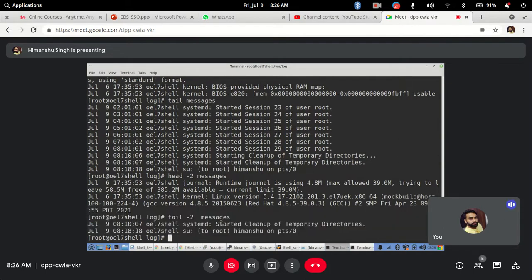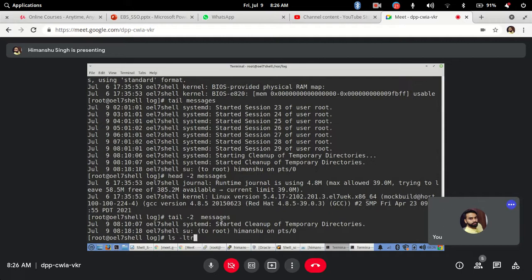Okay, now with tail there is again one benefit, right? That is how to monitor in real time. If you want to monitor a file in real time, at that specific point you will simply go ahead and use an option with tail that will update the file content from bottom to the latest content, whatever it is writing to that file. Normally in Windows you cannot do that. Any file gets updated, it will show you that this file is updated, please refresh it to see the latest content. But with tail there is a benefit.